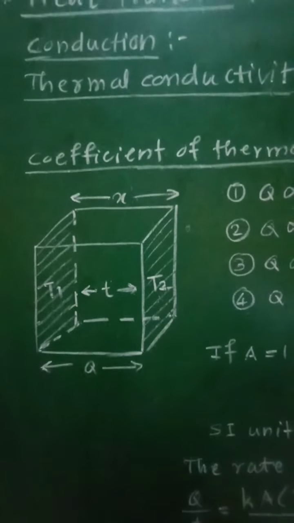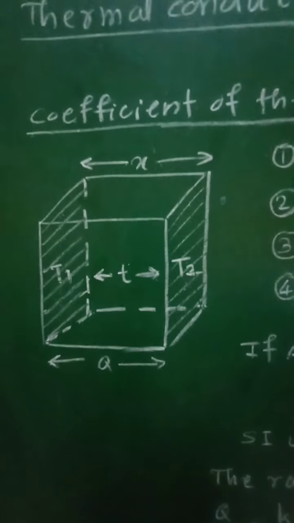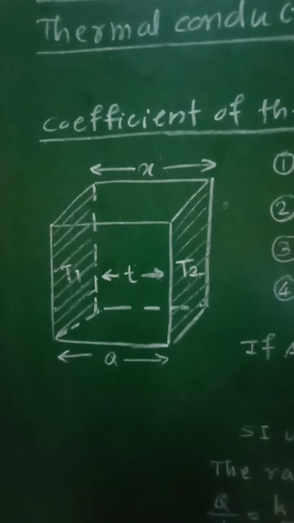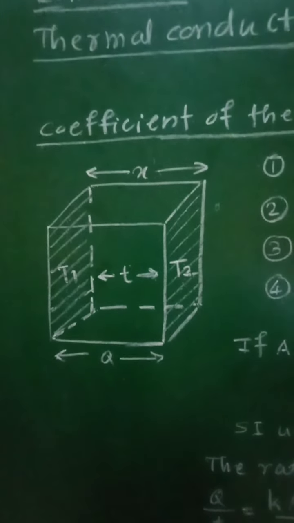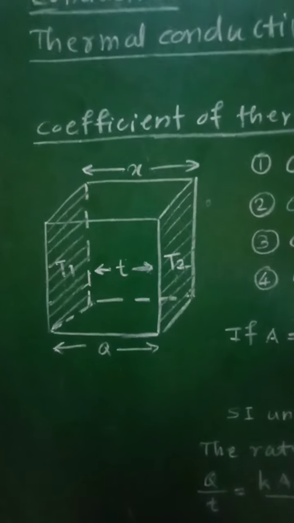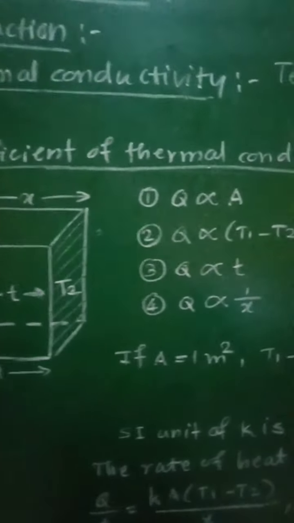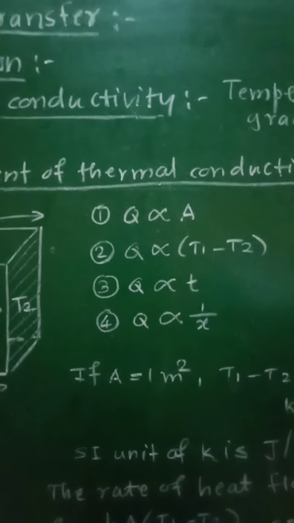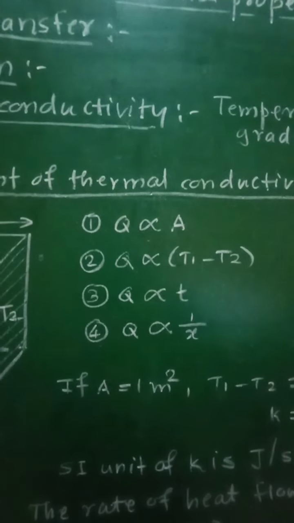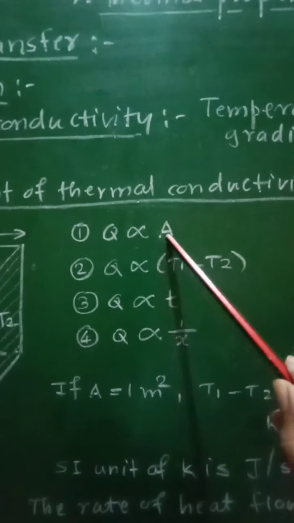Now under steady state condition, that means when the temperature of both the surfaces remains constant, that is called steady state, the quantity of heat Q flowing from hot face to cold face is directly proportional to, first point, the cross-sectional area of the surface, that is Q is proportional to A.